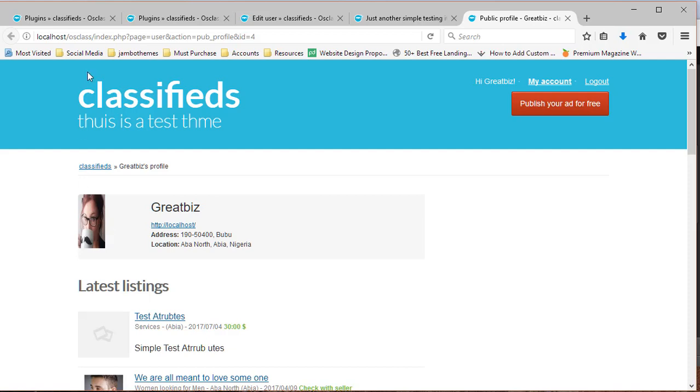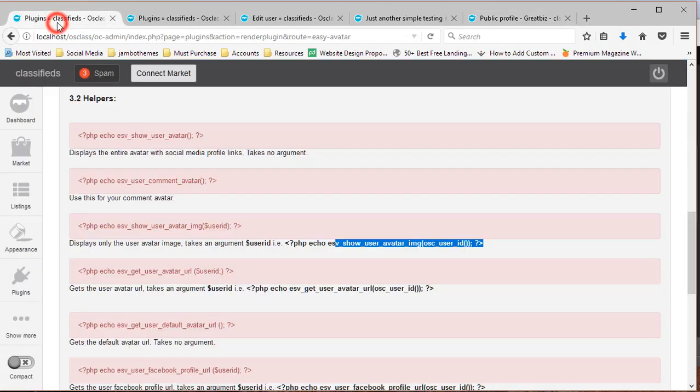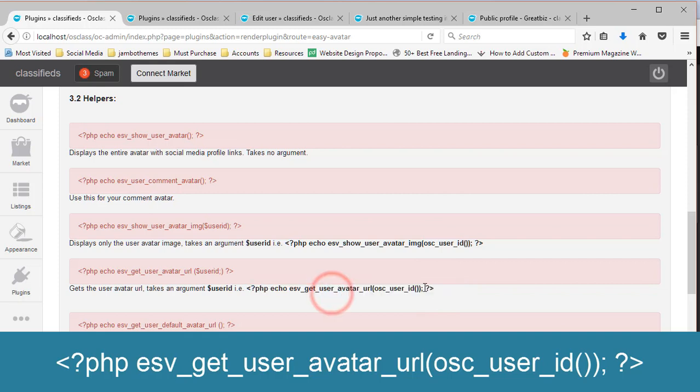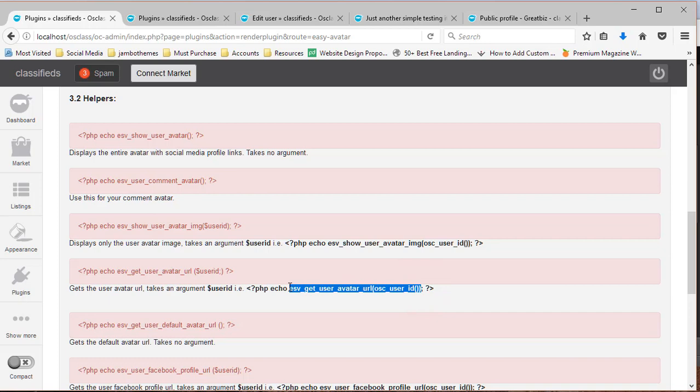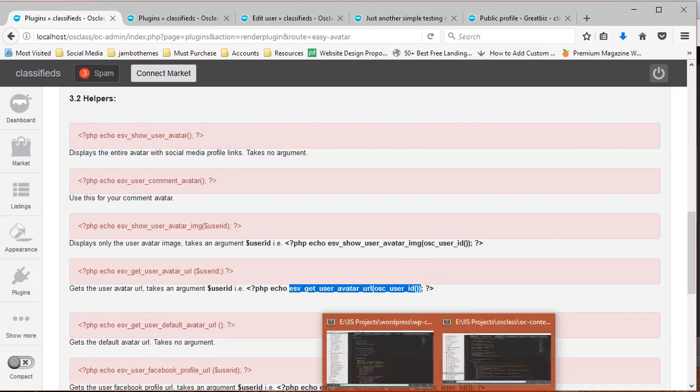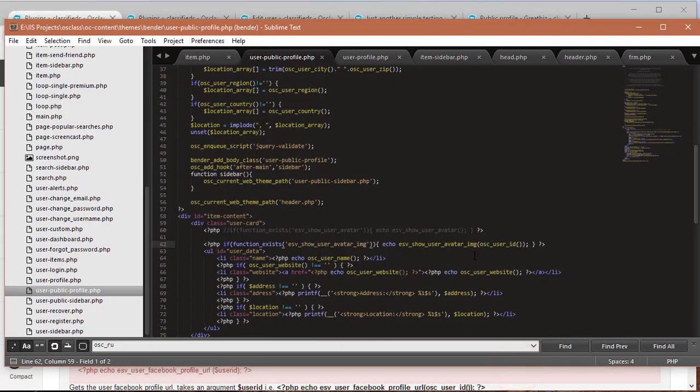If you don't want to use this helper, right here, you can go ahead and use this one. It will display the user avatar URL, just the URL for the current user or for whatever user you want to put in place. So let's say you're using that helper. You'll need the img tags instantly.